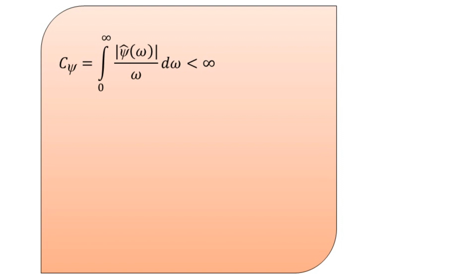Psi cap of omega is the Fourier transform representation of the wavelet, and the condition that we have expressed in this equation ensures that psi cap of omega, the Fourier transform representation, will go to 0 quickly as the angular frequency omega approaches the value 0.